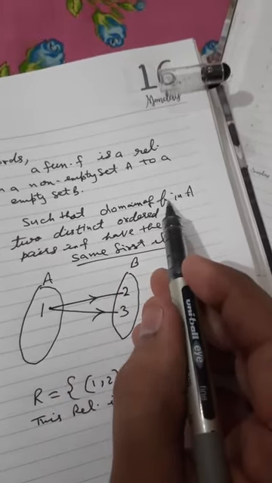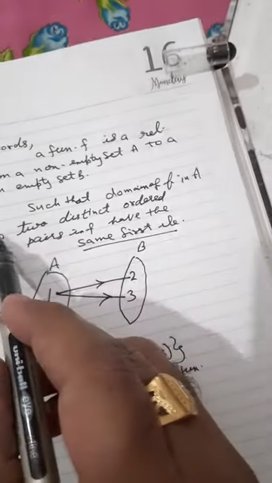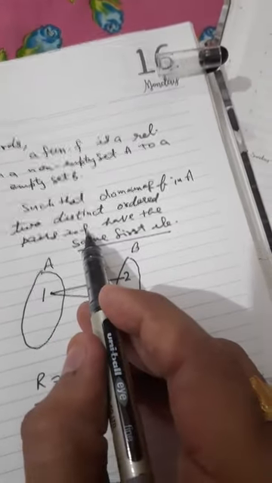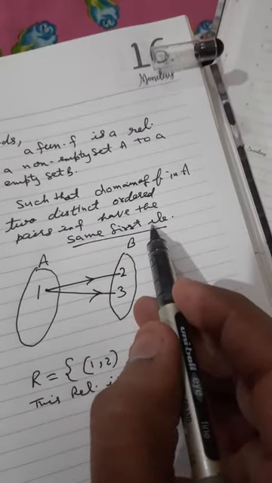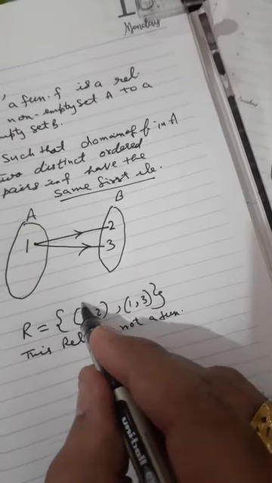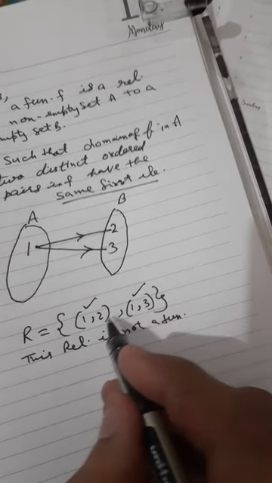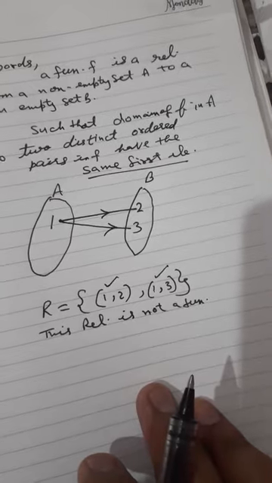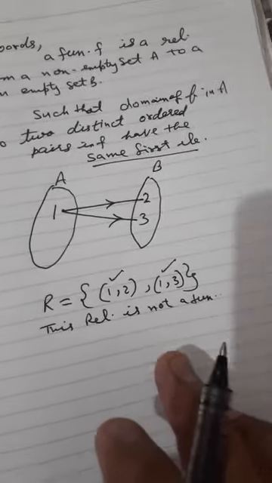Why? Because here we have written domain of f is A and no two distinct ordered pairs in f have the same first element. Here we are having two ordered pairs whose first element is same. If first element is same and the second element is different, that particular relation is not a function. I will give you one example.